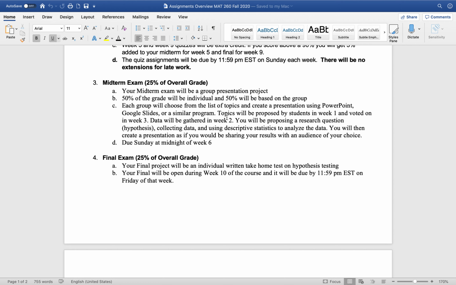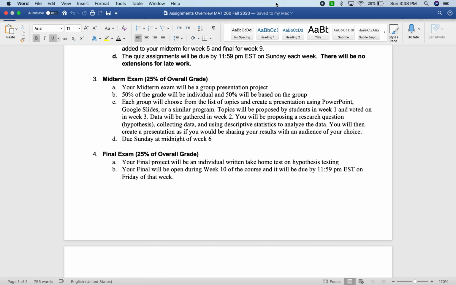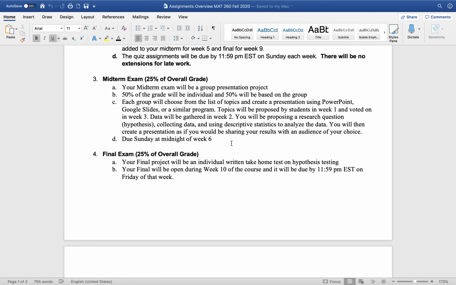The final exam will be in the form of a take-home test. And again, these topics will be voted on by the class, so you have something that you are interested in to work on your midterm and final projects. And that is pretty much it for your syllabus, assignments, and the weekly schedule.